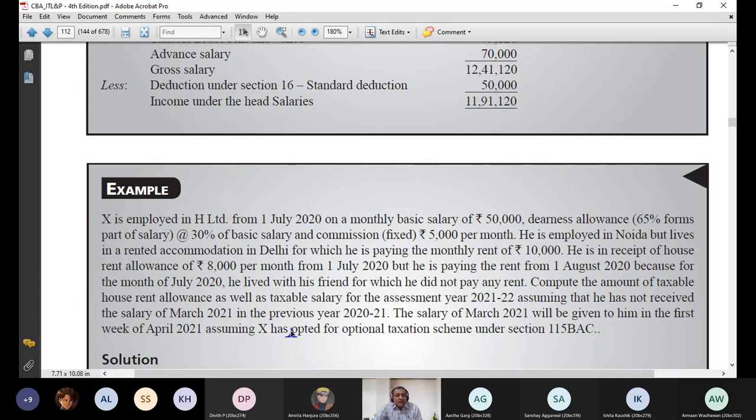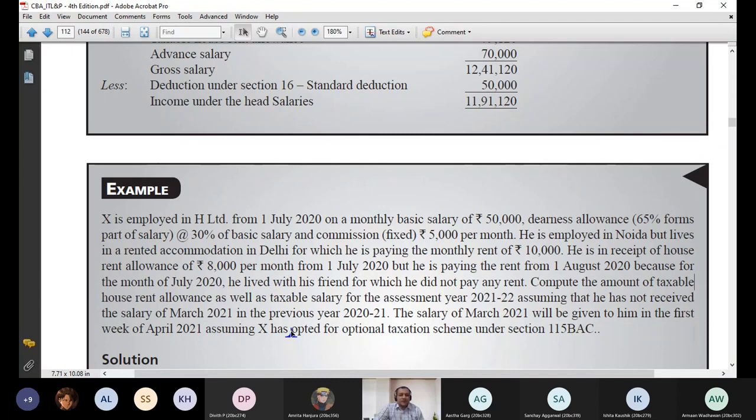And now can you see another thing is happening here. In the previous example, April 21 salary was received in March. But in this example, March 21 salary is received in April. So there is a difference now.